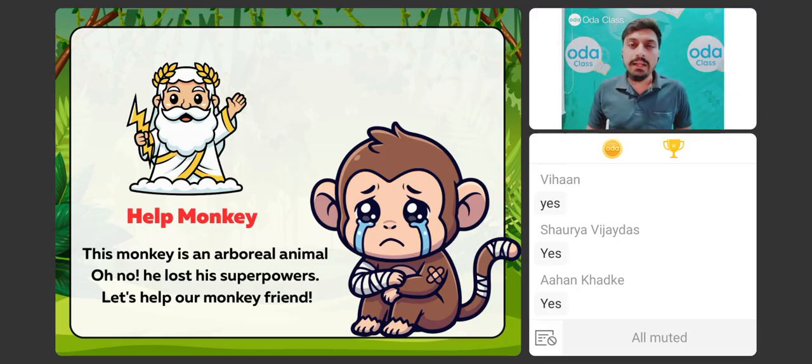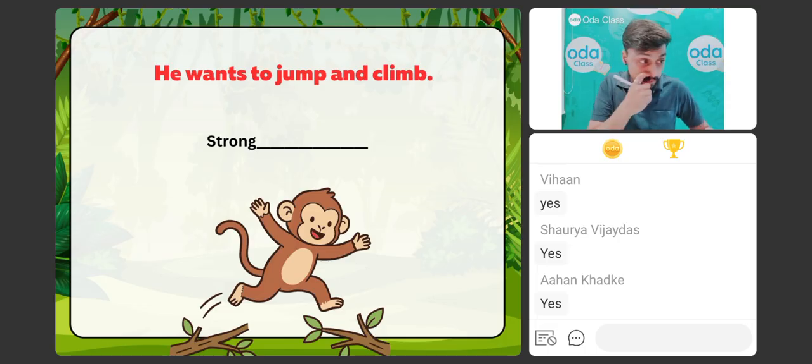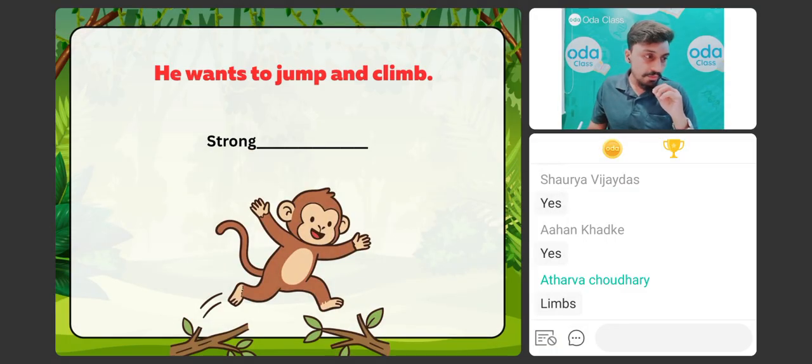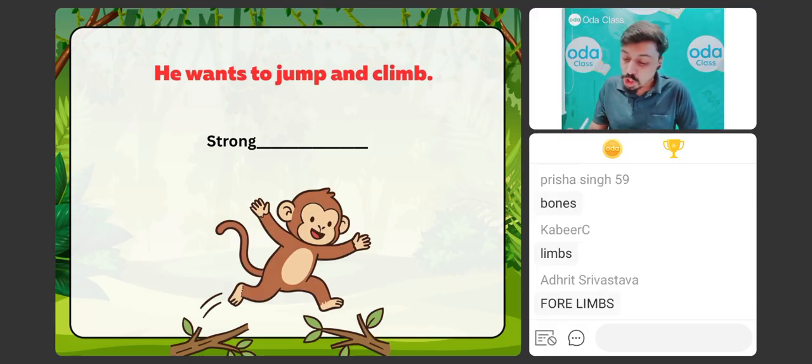Now, problem is that whenever this monkey is jumping from one tree to another tree, at that time he needs something very special with it. For example, it needs to have a strong dash. So quickly tell me what it needs to have strong. Jaldi batao mujhe. Jaldi. Everyone, I want your answers in the chat box. Chalo, what should it have? Hands, legs, what should it have strong? Excellent. It should have strong limbs.